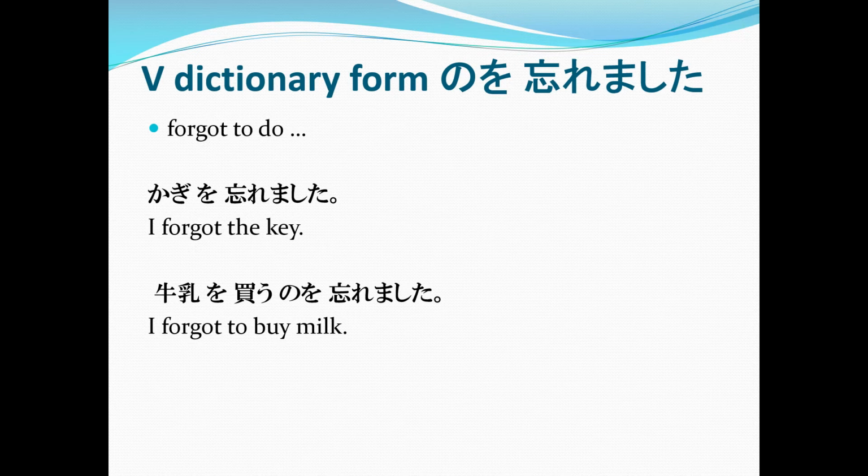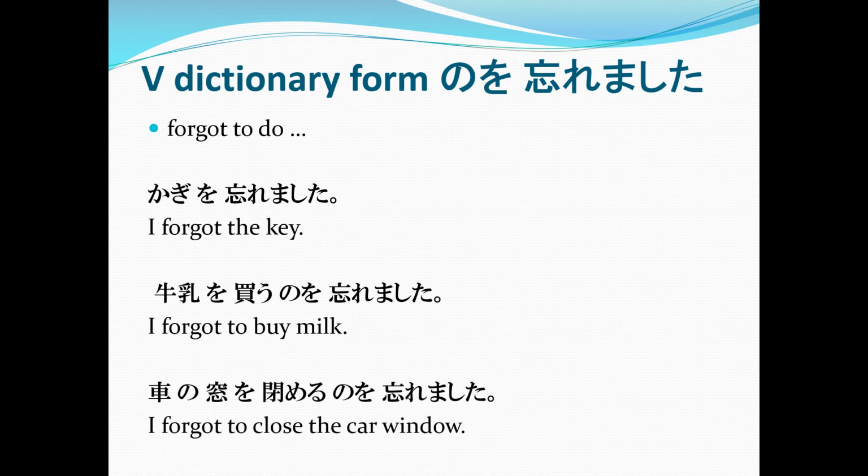That's why we have gyunyu, which is the object, o, particle for the object of the verb, kau, the dictionary form of kaimasu, then no o, and then of course, since you forgot it, wasuremashita. Again, gyunyu o kau no o wasuremashita. I forgot to buy milk.